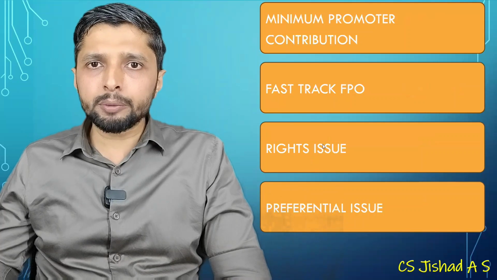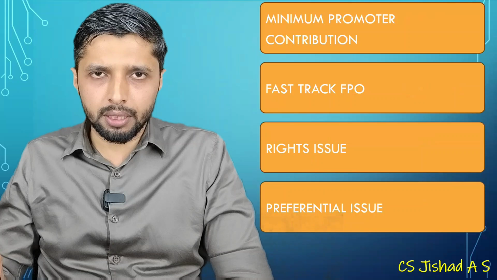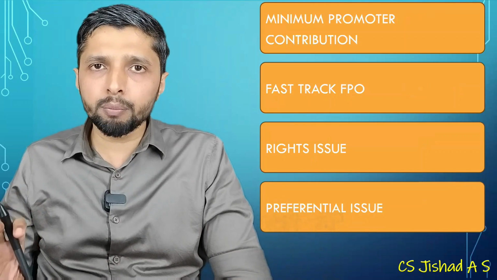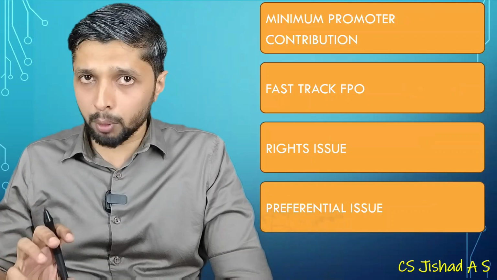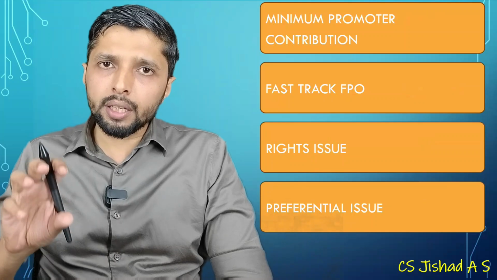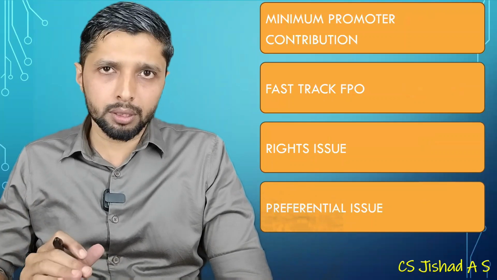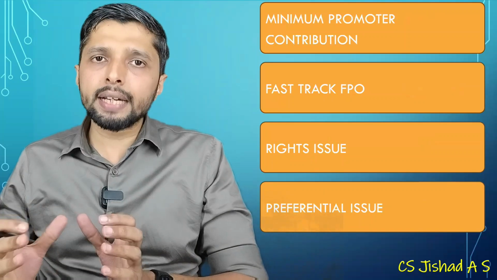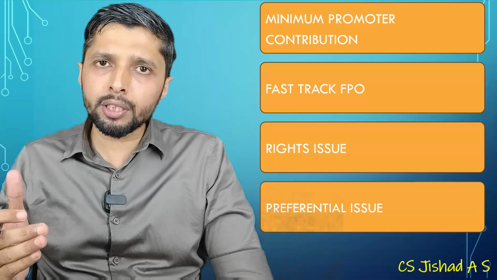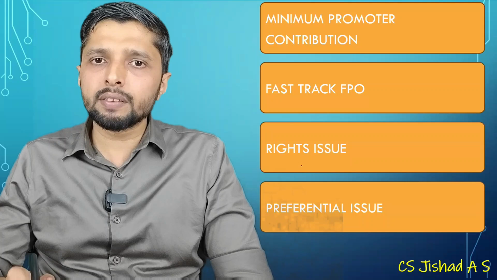Then you have the minimum promoter contribution concept. That is, if you are making an IPO, a minimum of 20% should be contributed by the promoter, and there is a lock-in period also. The lock-in period earlier was 3 years, now it has been reduced to 18 months. But when the entire amount contributed by the promoter is used for capital investment, it will still be 3 years.